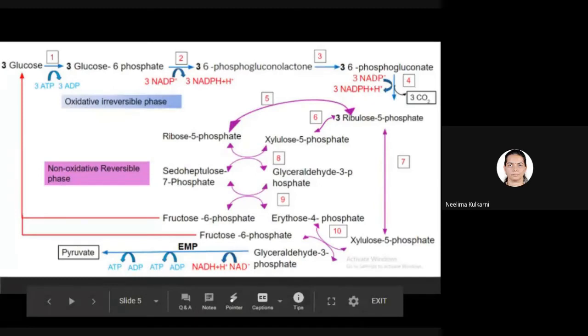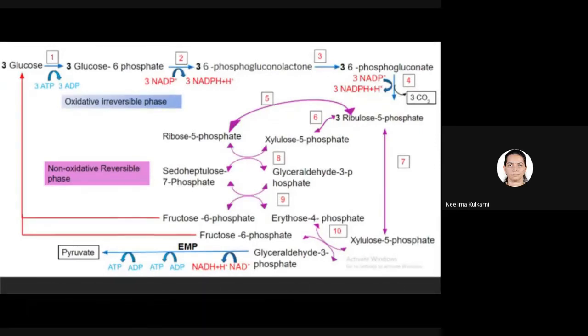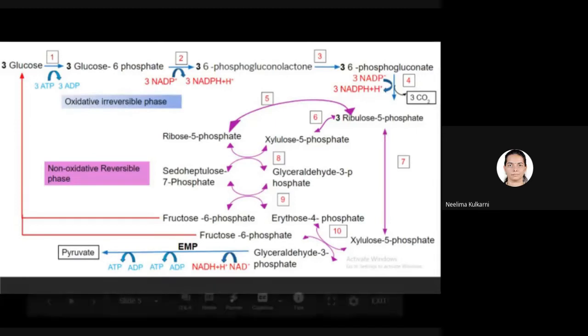We have seen the TCA cycle as well. So aerobic bacteria can degrade pyruvate. They can convert pyruvate to acetyl coenzyme A, which can be further degraded via TCA cycle to produce various organic acids.